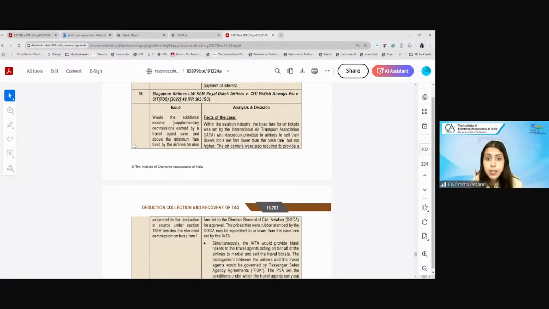Now, sometimes there is a difference between the fare on Make My Trip and on Air India's independent website. So the question here is that this standard commission, which is paid on the base charges, is in any case subject to TDS under 194H.